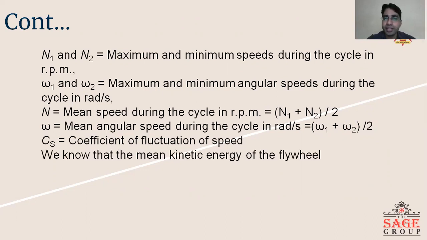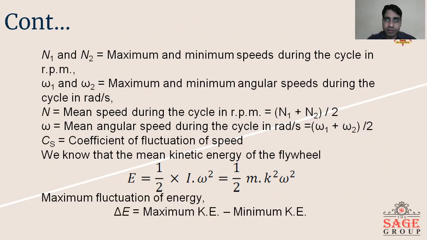The kinetic energy of the flywheel E equals half I omega square, and I equals m k square, the mass moment of inertia. The maximum fluctuation of energy delta E equals maximum energy minus minimum energy.